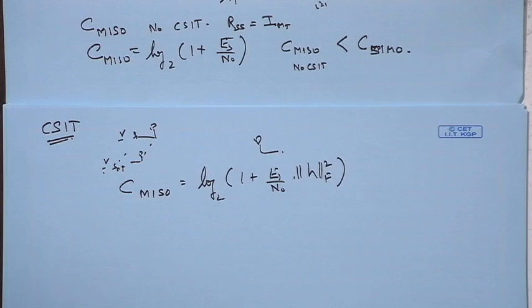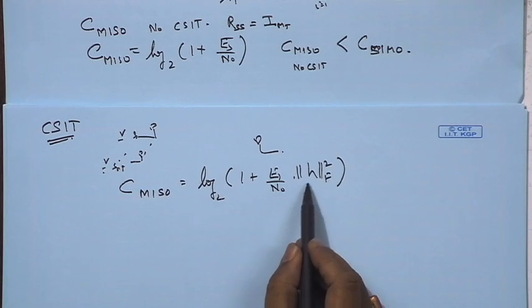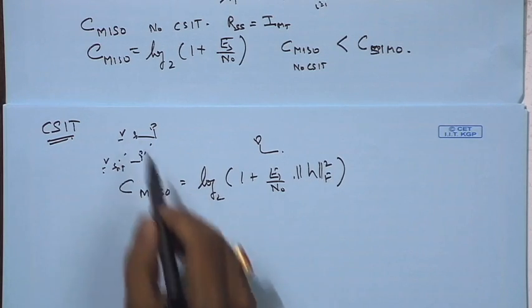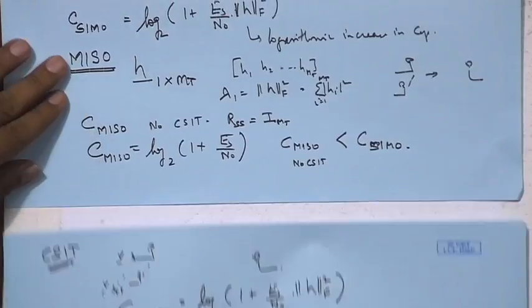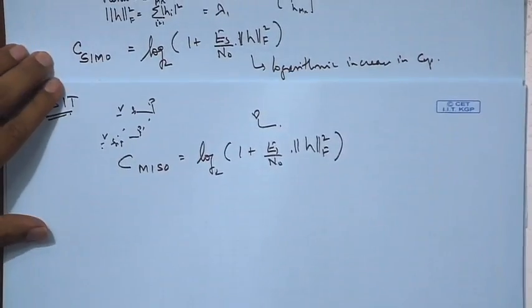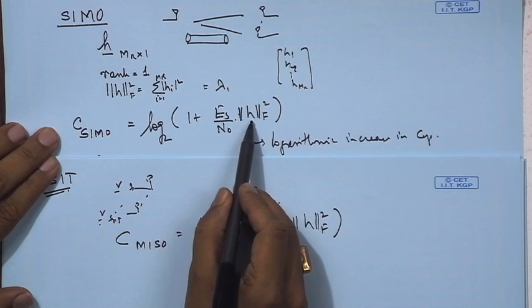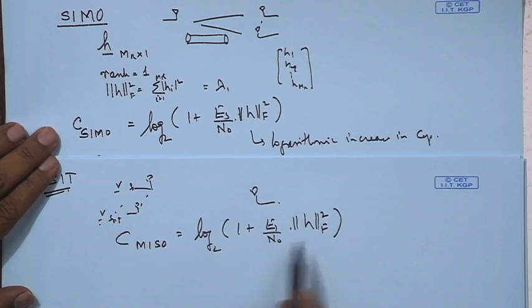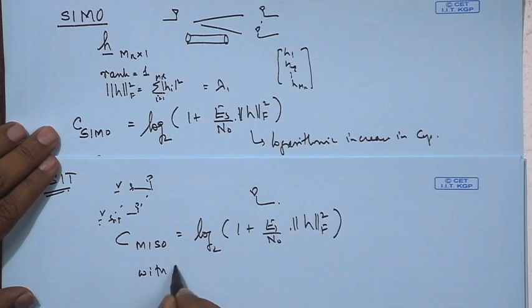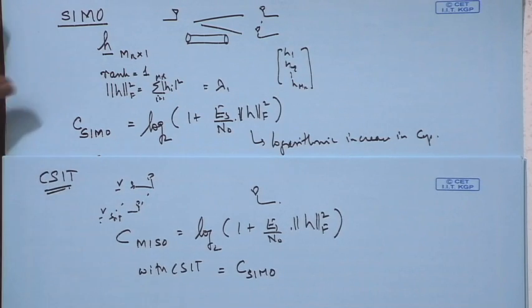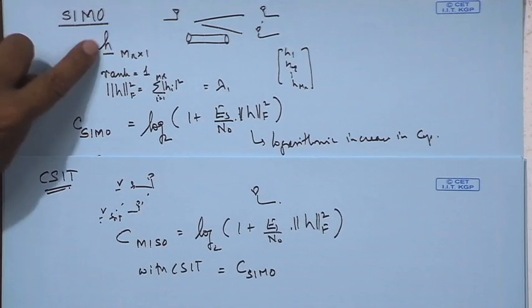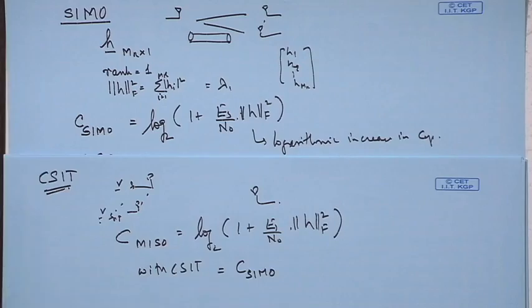times |h|^2. So, what we see is with channel state information, because we would remember the expression of SNR for MRC at the transmitter or MRC at the receiver is basically this Es by N naught times |h|^2, which gets reflected here also. So, with channel state information, we can write this is equal to C SIMO. So, this is just to remember that when you have single input multiple output, this is the expression of capacity.